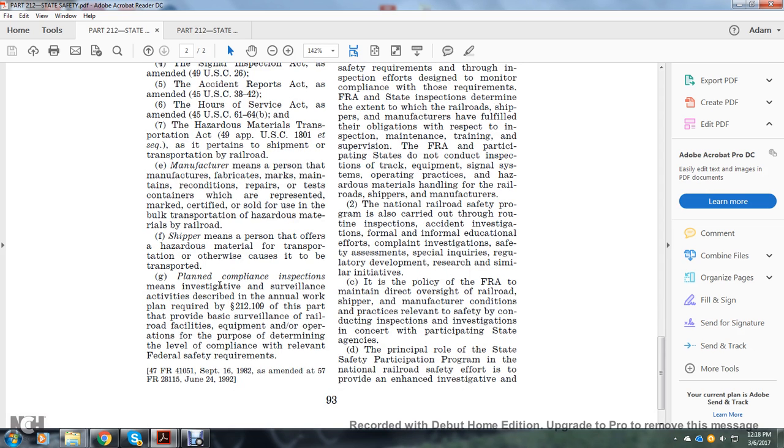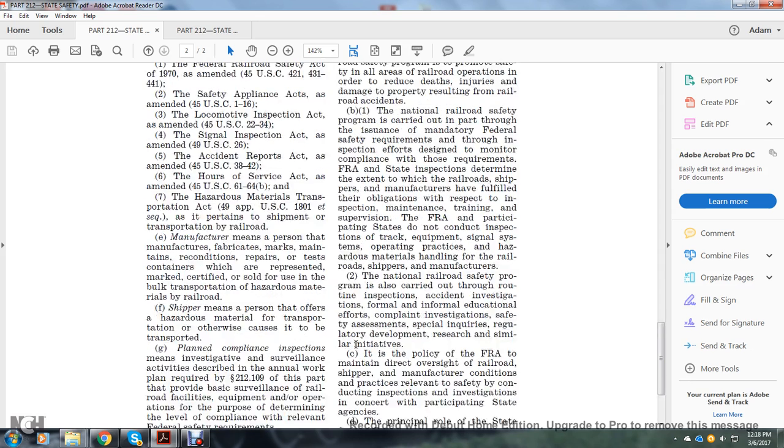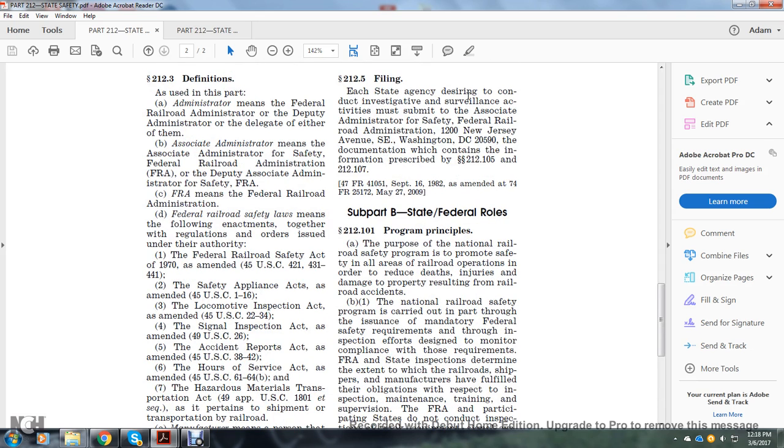Plan compliance or inspection means investigation and surveillance activities described in the annual work plan required in section 212.109 of this part, which provides basic surveillance of railroad facilities, equipment, and operating practices for the purpose of determining compliance with relevant federal safety requirements. Each state agency desiring to conduct investigation and surveillance activities must submit to the Associate Administrator for Safety, Federal Railroad Administration, 1200 New Jersey Avenue, Southeast, Washington, D.C. 20590, a document which contains the information prescribed in sections 212.105 and 212.107.